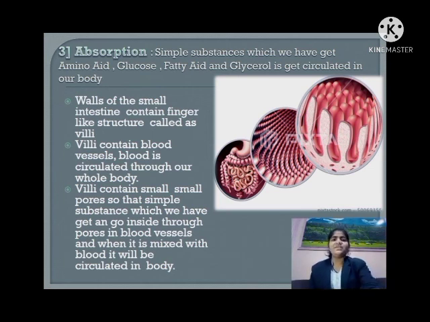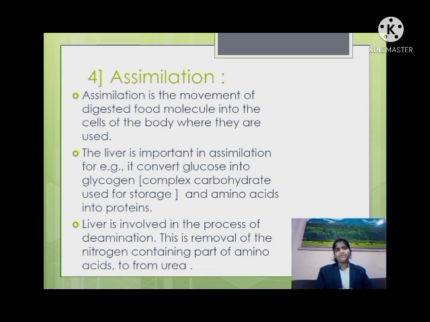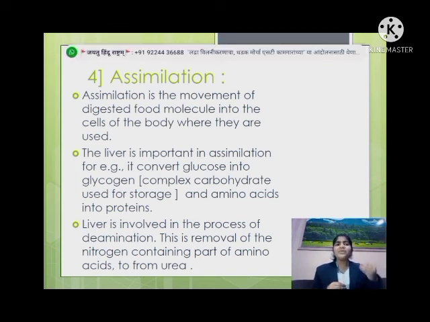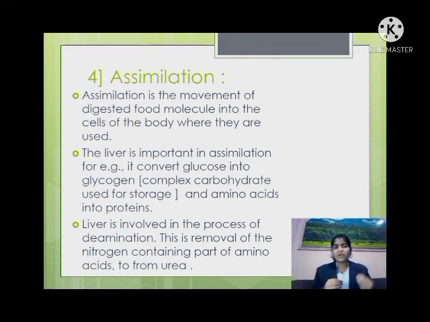So the next step is assimilation. Assimilation is the movement of digested food into the cells of the body where they are used. The liver is important in assimilation. For example, it converts glucose into glycogen. What is glycogen? It is nothing but a carbohydrate used for storage, and it converts amino acid into protein.